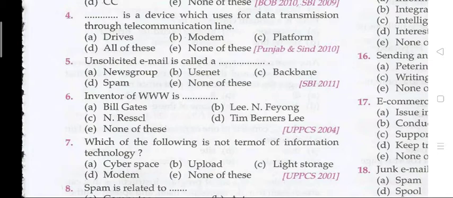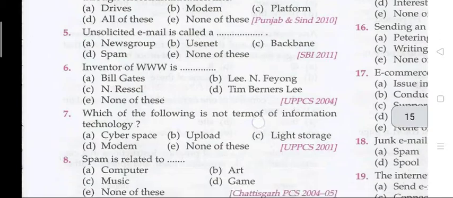Question number 6: inventor of www is a... The right answer is D, Tim Berners-Lee. Inventor of www is Tim Berners-Lee. Question number 7: which of the following is not a term of information technology? The right answer is C, light storage. That is light storage.